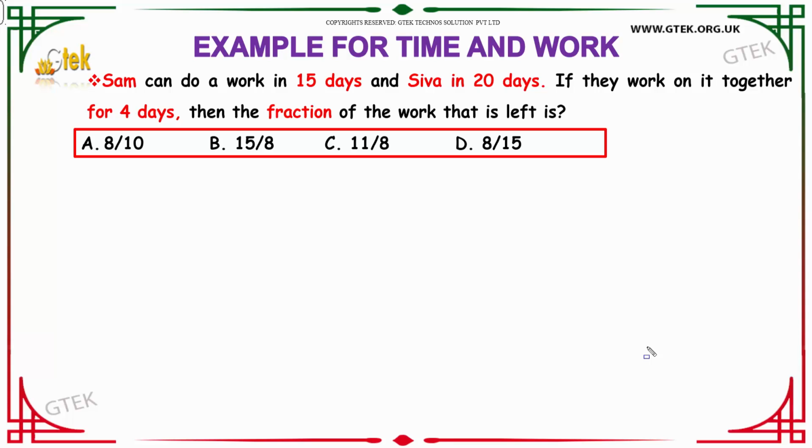Let us see our first example on time and work. It is given that Sam can do a work in 15 days and Shiva in 20 days. If they work on it together for 4 days, then the fraction of work that is left behind will be how much? Our options are given as 8 by 10, 15 by 8, 11 by 8, 8 by 15.